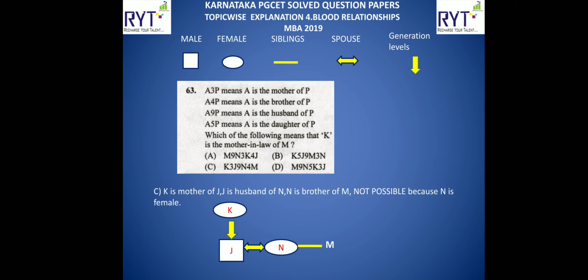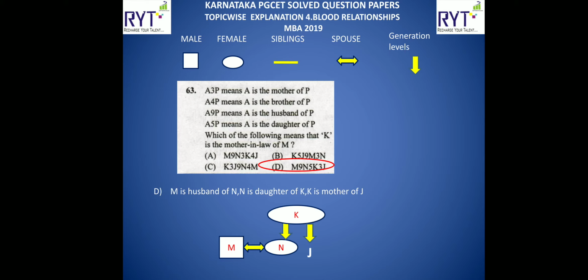J is the husband of N, which means J is male and N is female. N is the brother of M, not possible because N is a female. How can N be the brother of M? So this option is also ruled out, this option is also wrong.